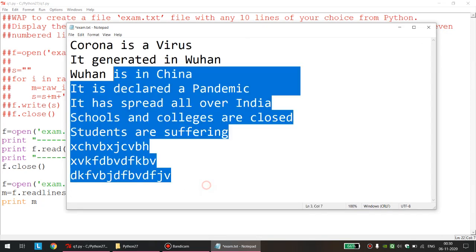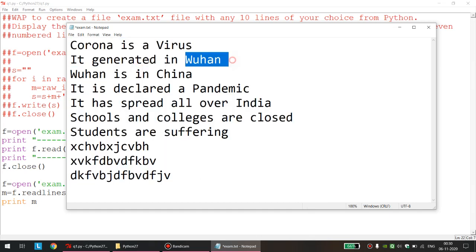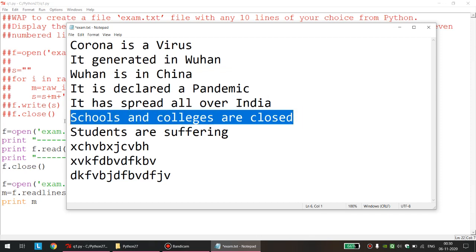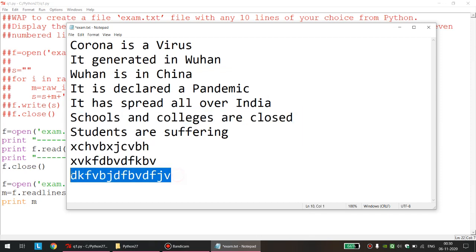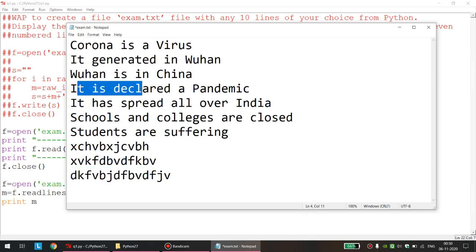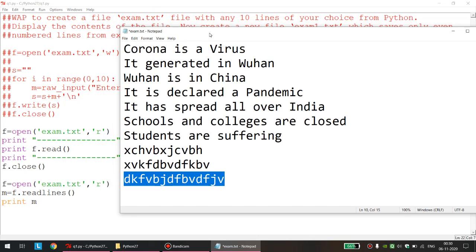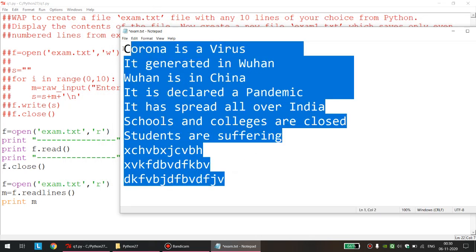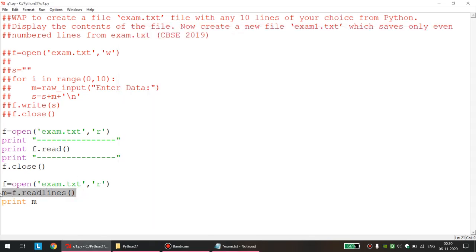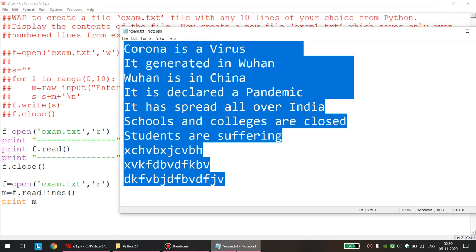So if I just see this file, which are the lines I want? Second line, fourth line, sixth line, eighth line and 10th line, if I am not wrong. I again repeat: second line, fourth line, sixth line, eighth line and 10th line. Correct. But we should not run away from the fact that now all these lines are in the form of a list.